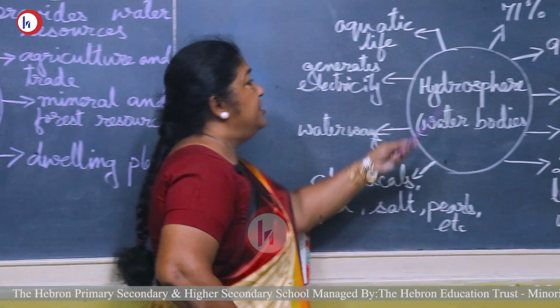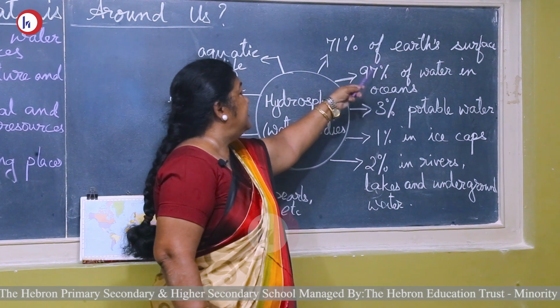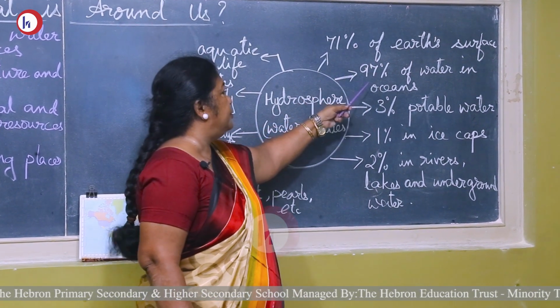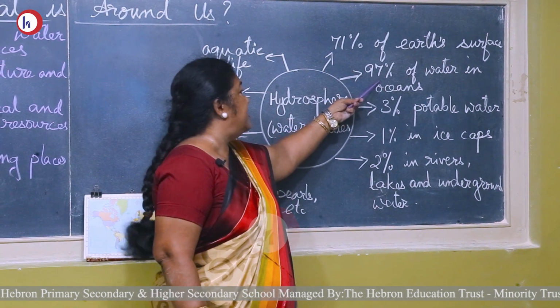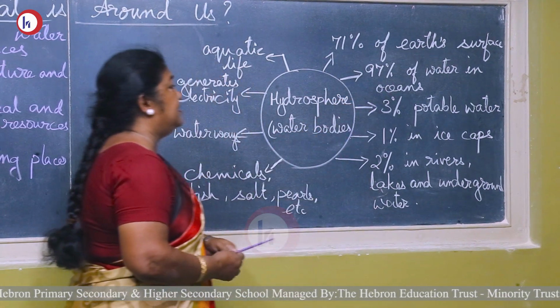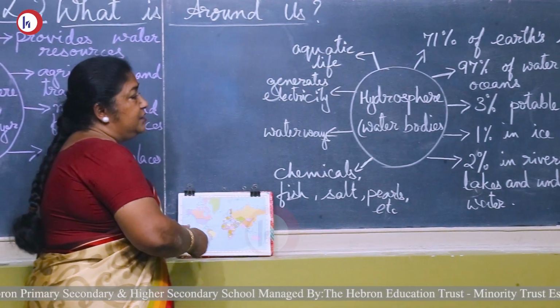Of the earth's surface, 71% is covered by water, the hydrosphere. Out of this, 97% of the water is in the oceans.